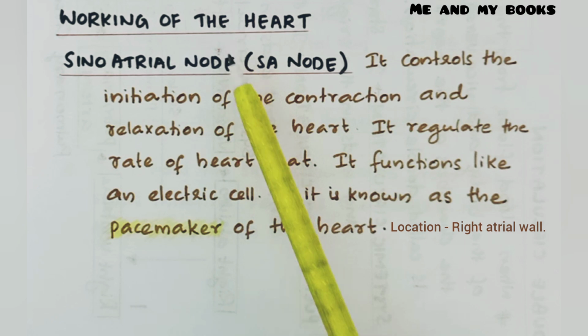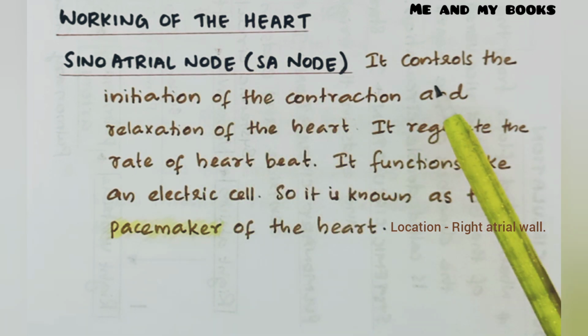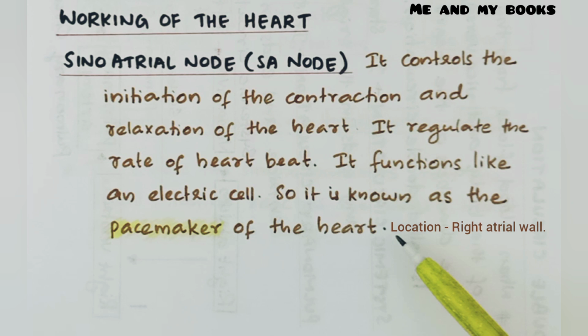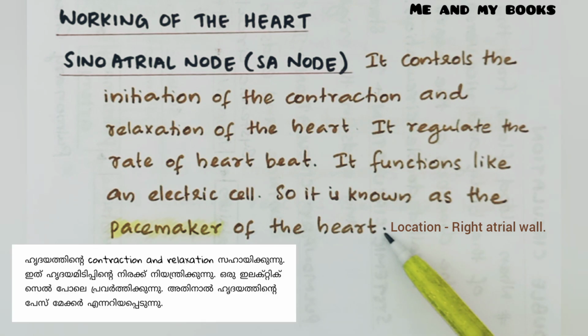Working of the heart. Sinoatrial node or SA node. It controls the initiation of the contraction and relaxation of the heart. It regulates the rate of heartbeat. It functions like an electric cell, so it is known as the pacemaker of the heart. We know that our heart is beating continuously. During heartbeat, what happens? Contraction and relaxation of the heart. This is controlled by the SA node. Where is the location of the SA node? It is located on the right atrium, and it is known as the pacemaker of the heart.